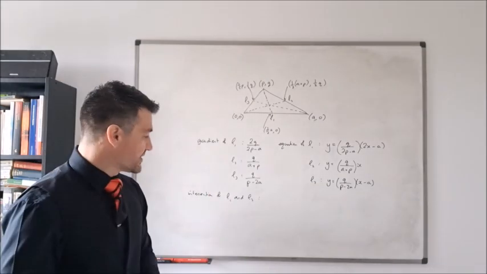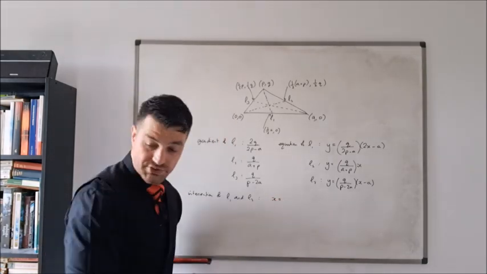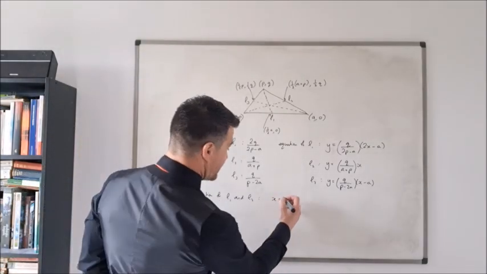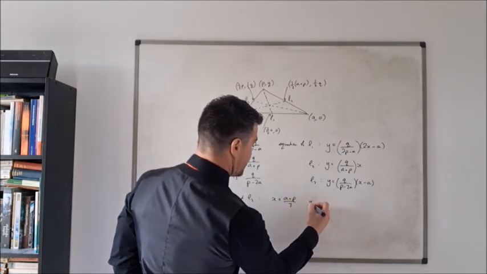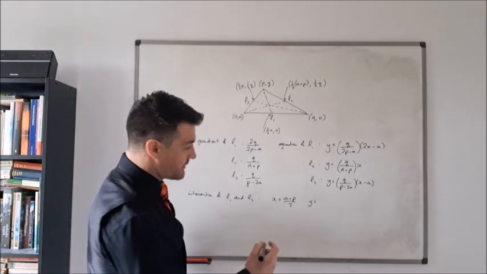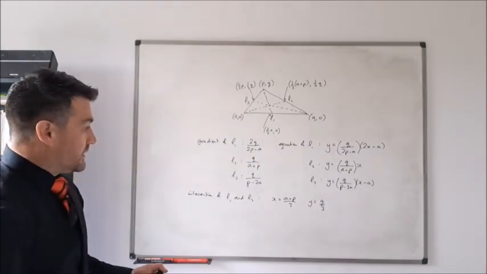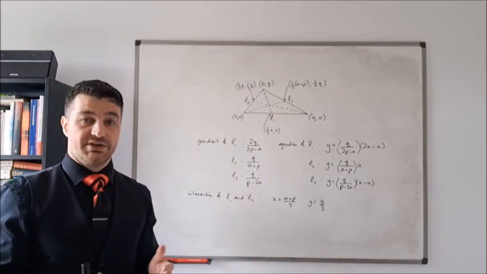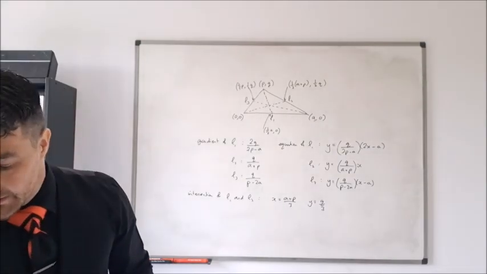Okay, so the intersection of L1 and L2, we find the x coordinate is equal to a plus p over 3, and the y coordinate is equal to q over 3. Yeah, q over 3. Okay. Again, solving simultaneous equations, easy peasy, lemon squeezy, nothing to worry about.